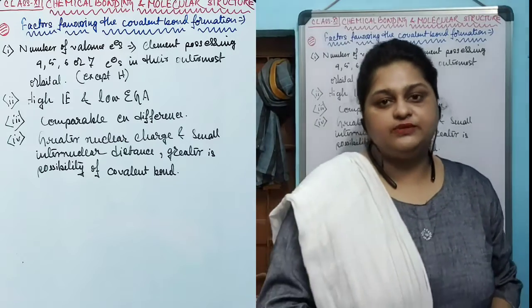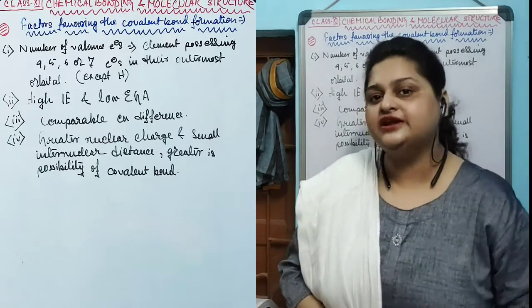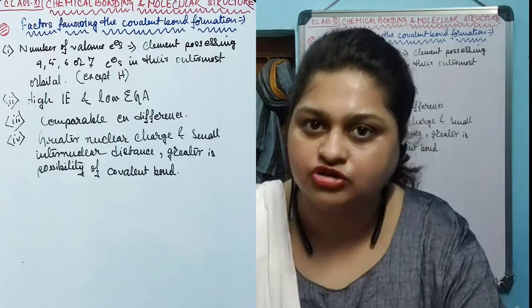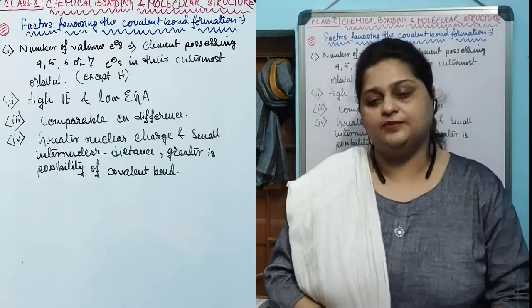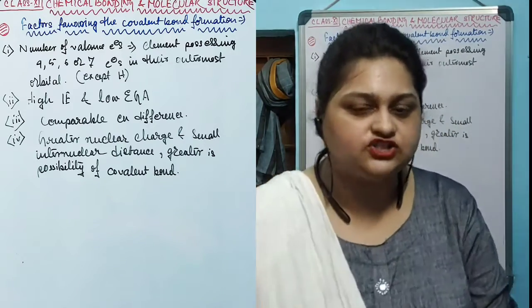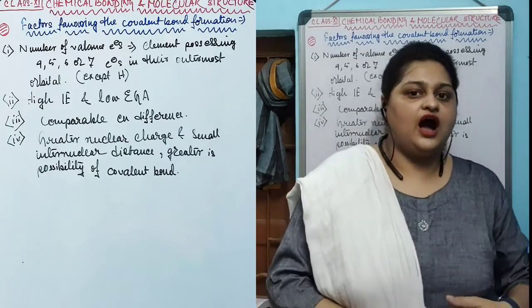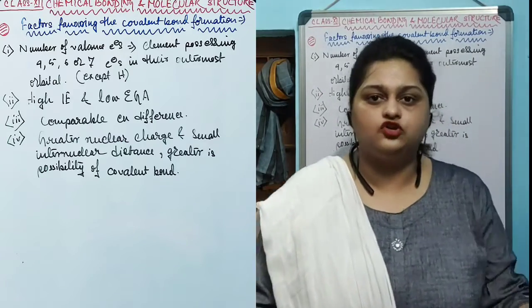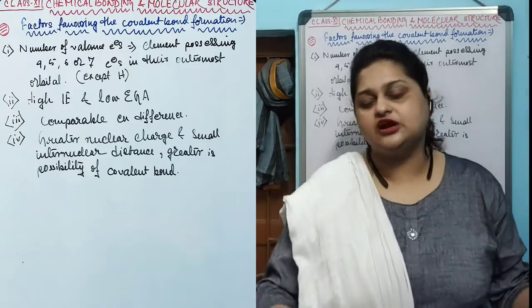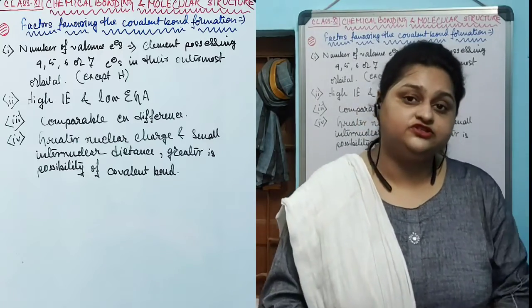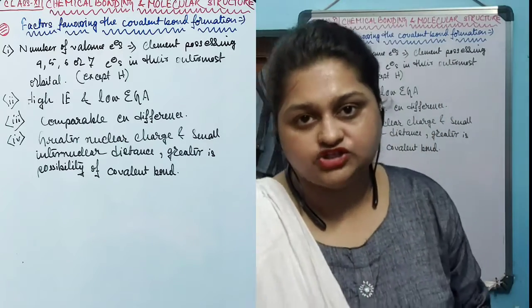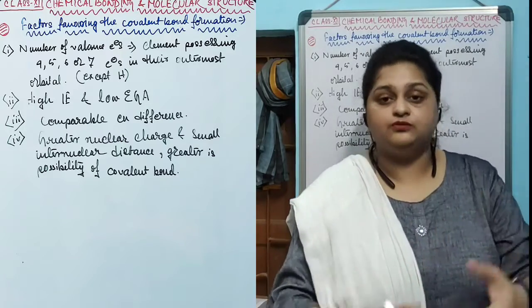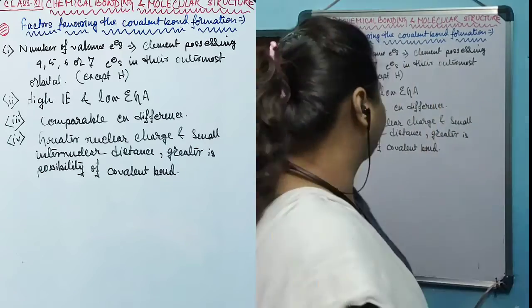So that kind of element, rather than accepting an electron, will try to share the electron it has and participate in covalent bond formation. That's why elements with high ionization enthalpy and low electron gain enthalpy have a tendency to form the covalent bond rather than the ionic bond.